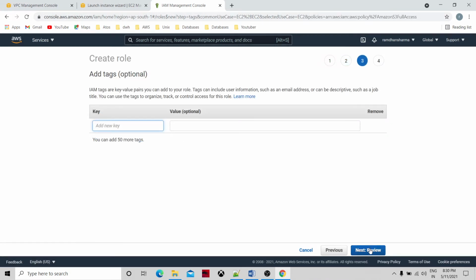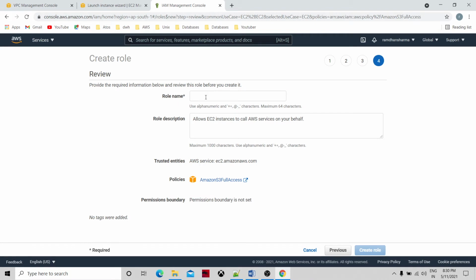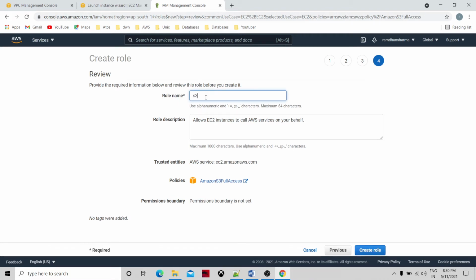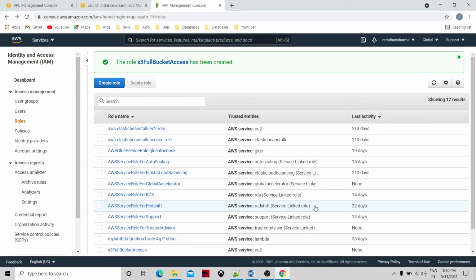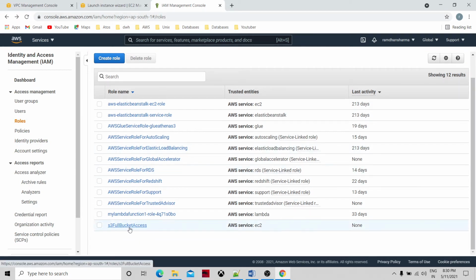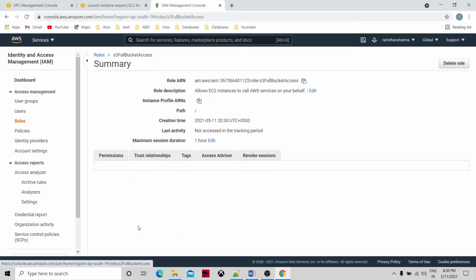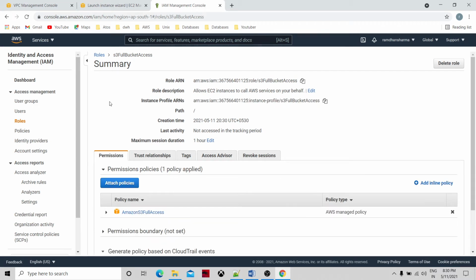I'm not giving any name or key pair. I'm just giving the S3 full bucket access. So this role I'm creating, just click on create role. See in the list, S3 full bucket access, our role is created.